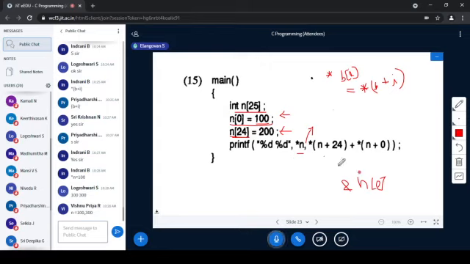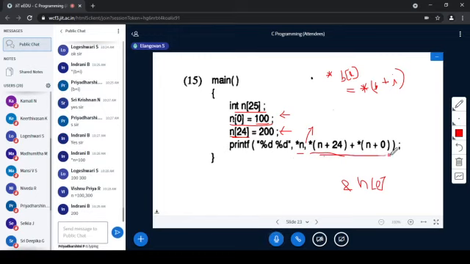Next, here star n plus 4, plus star n plus 0. What will happen? Star n plus 24. n plus 24 is the last value, that is 200. Star means value at the address. Suppose n is the address of n of 0, and we take it as 5000.